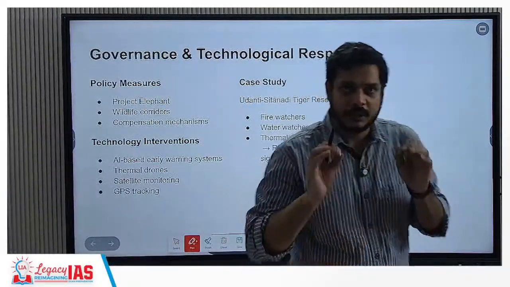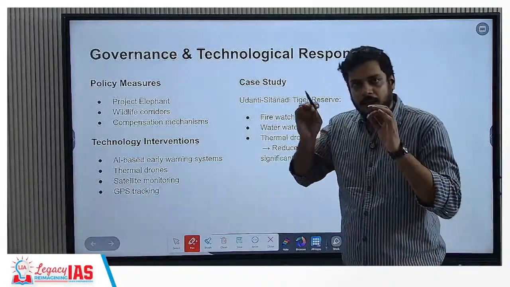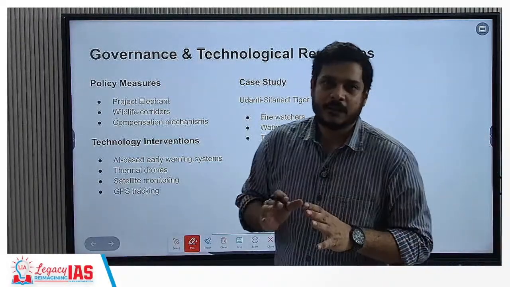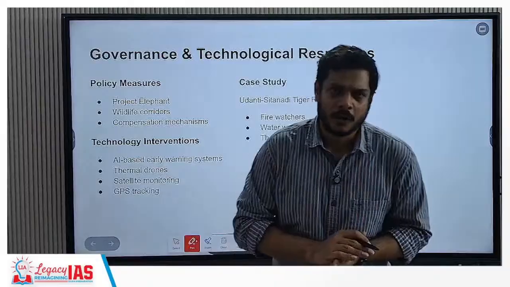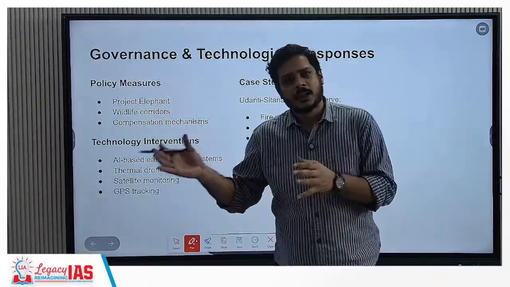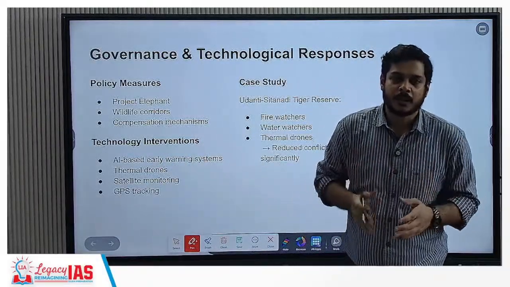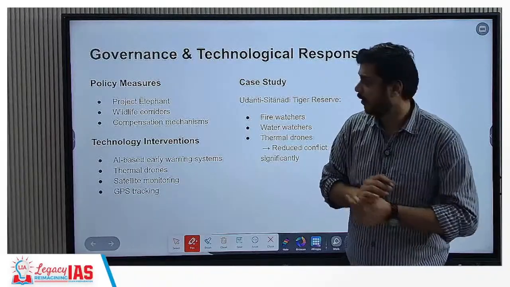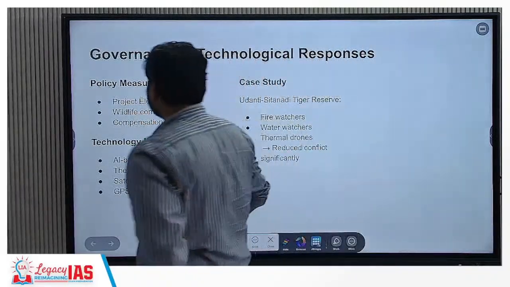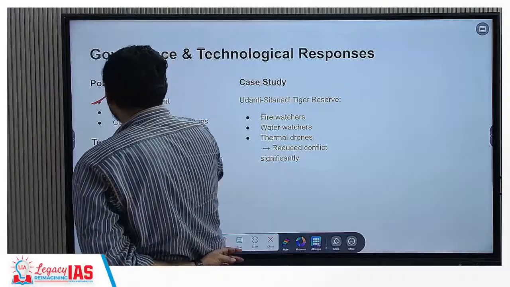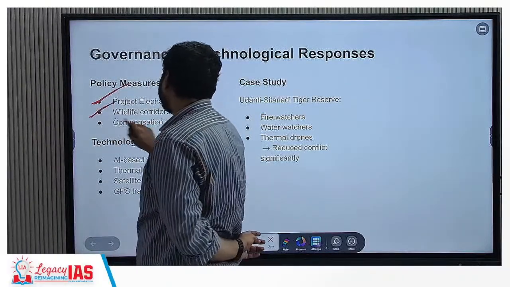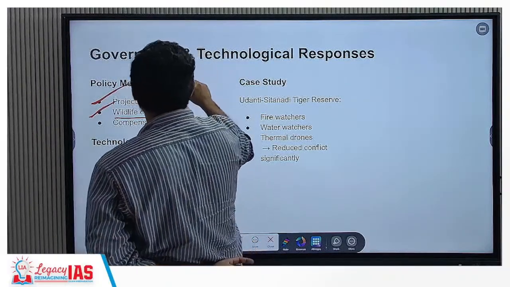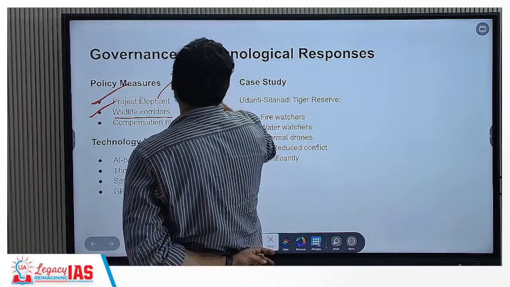Now, to achieve a certain kind of reduction in the deaths of the elephants, as well as reduce the amount of loss that is faced by humans on the ecological side, the economic cost, as well as the life cost. So policy measures: first, we already have Project Elephant, and under this Project Elephant we also have wildlife corridors. This has right to passage.